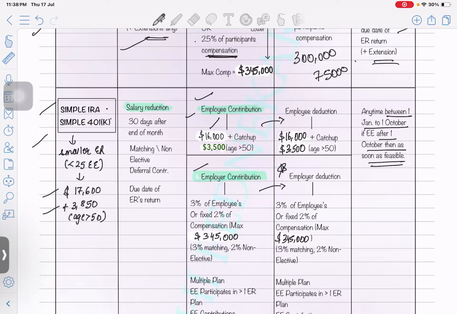I hope everyone knows what a retirement account is. Okay, a retirement plan, this we have already done in the regular class, so I'm just doing a quick recap on this topic.